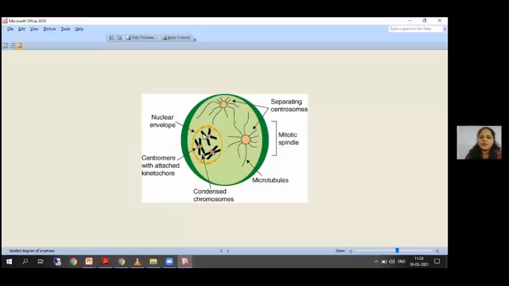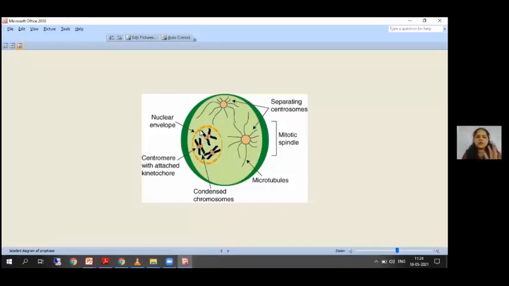Now, students, each chromosome is made up of a pair of chromatids. Those are called the sister chromatids, and these sister chromatids are going to get separated when the nucleus divides. Eventually that will happen in the later stages.